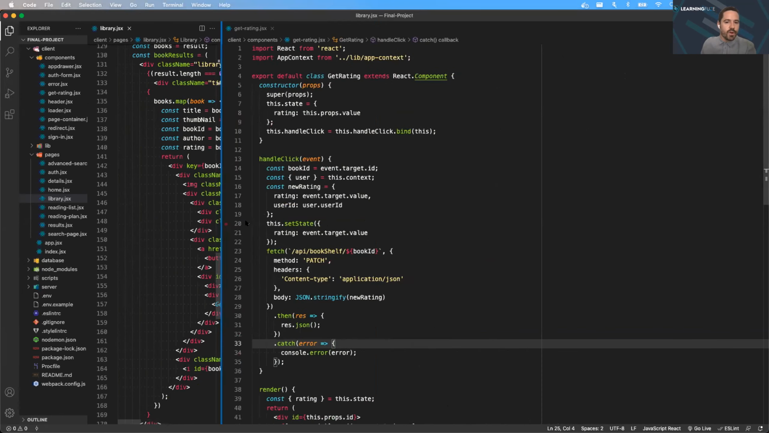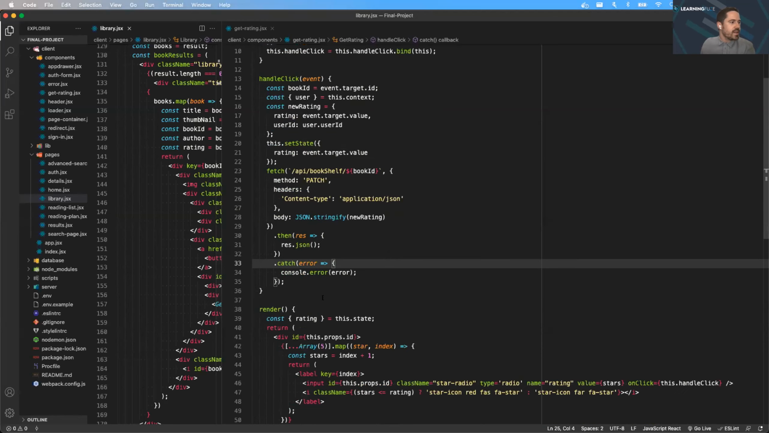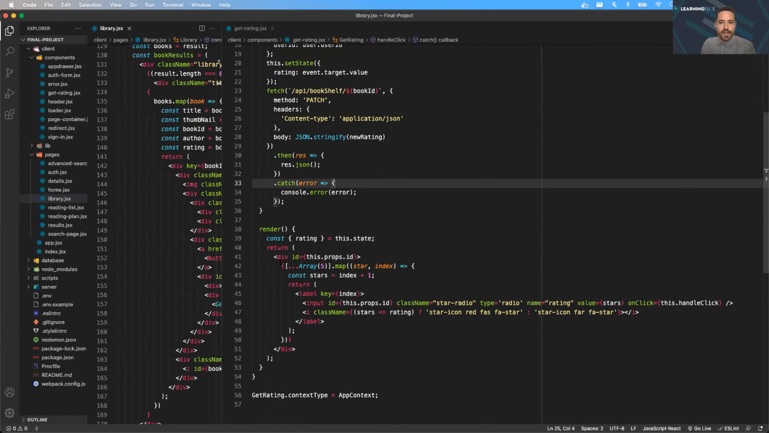In my get rating component, I take the value prop and store it in state under rating. Within render on line 42, I create a set of 5 empty arrays to represent the 5 stars, mapped through those arrays, giving each a star and an index parameter. I define a separate variable named stars that will hold the value of index + 1, so that numbers 1 through 5 will be referenced rather than the indexes of 0 through 4.